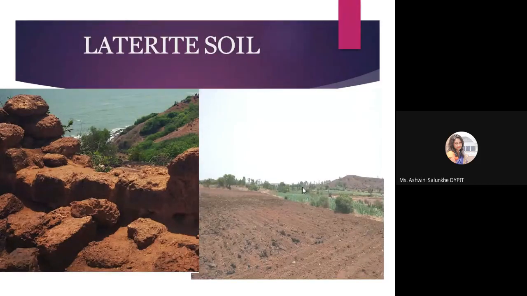These are again residual soils formed from basalt. Laterite soil exists in central, southern, and eastern India, like Maharashtra, Karnataka, Kerala, West Bengal, and Orissa. These are soft and can be cut with a chisel, so you can give a proper shape like a brick. That's why the name laterite is given.